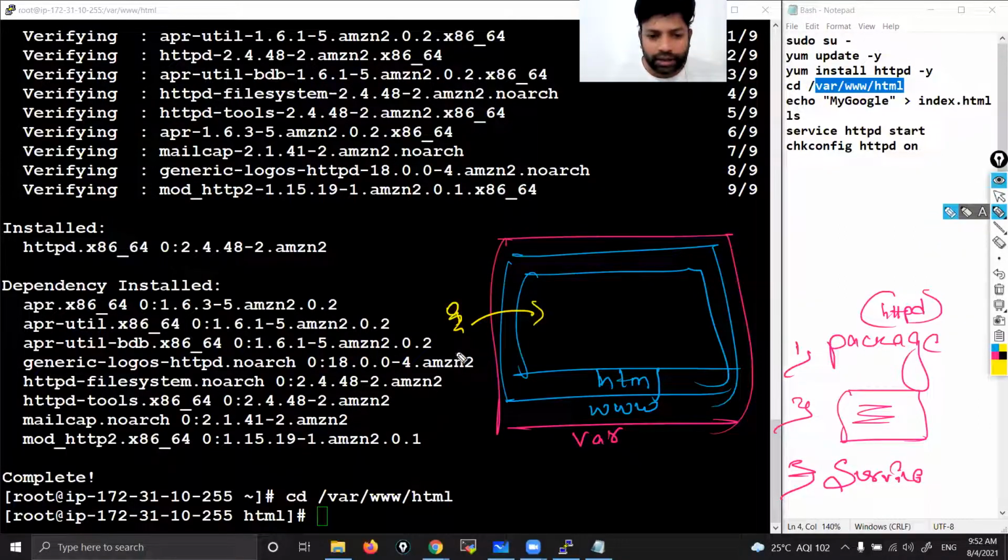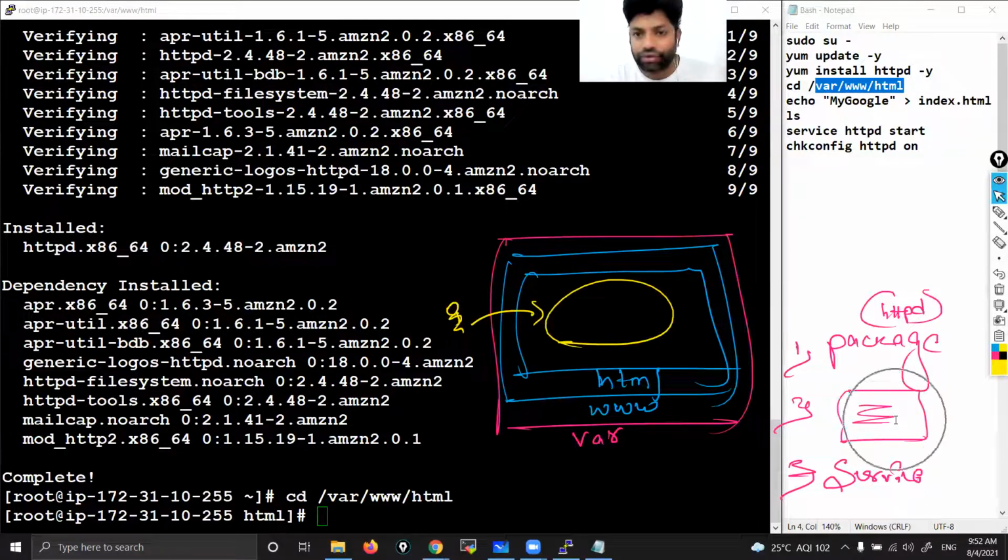See, I entered inside this html directory, correct? Now here, I need to create one file. I told you, right? We need to create one file, a web page, a file having some content. That's what we call a web page. So I need to create one file and put some content. Whatever content you want, you can keep. That will be exposed to customers. Customers will see that web content.